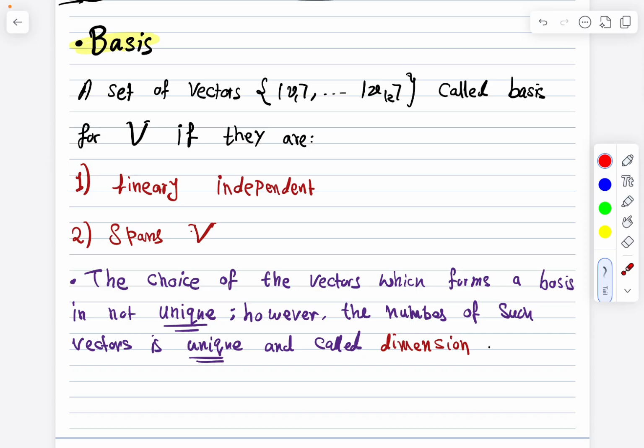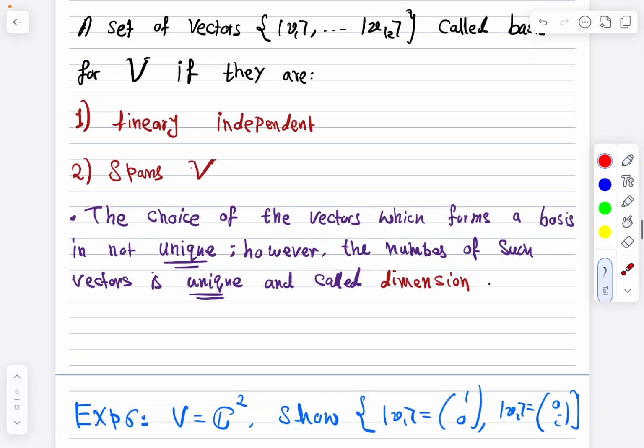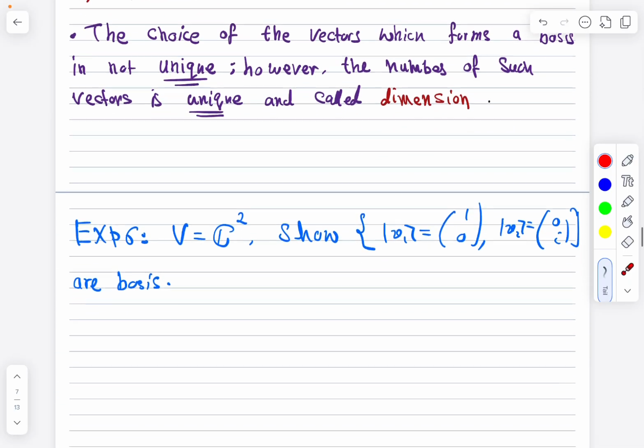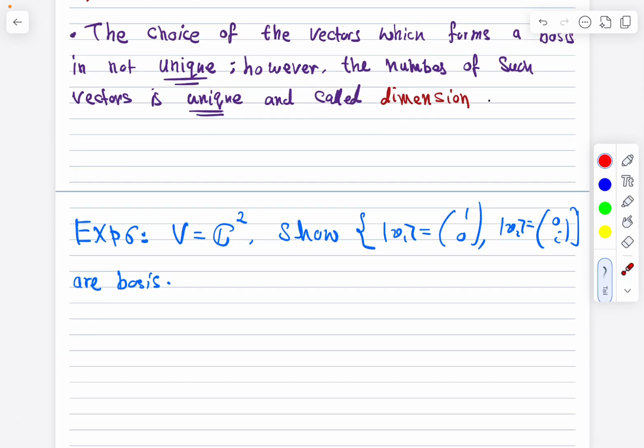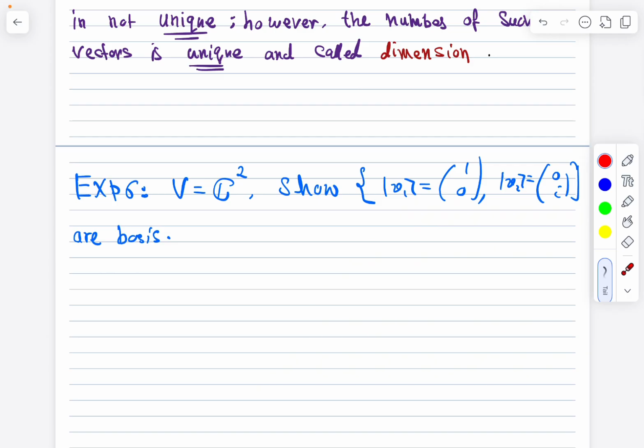Sometimes, as we will see in the set of continuous functions, we don't have a finite number of basis vectors, so we call it an infinite dimensional vector space. So we take this example, C2. We have two vectors; show they are a basis.